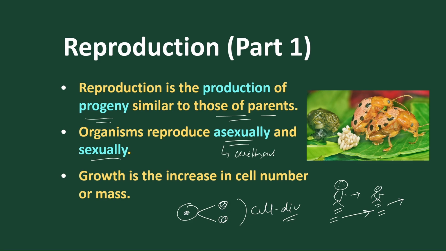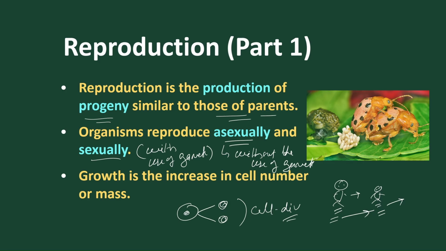Asexual means without the use of gametes, and sexual means with the use of gametes. So reproduction is part of life, and it is either with gametes or without gametes.